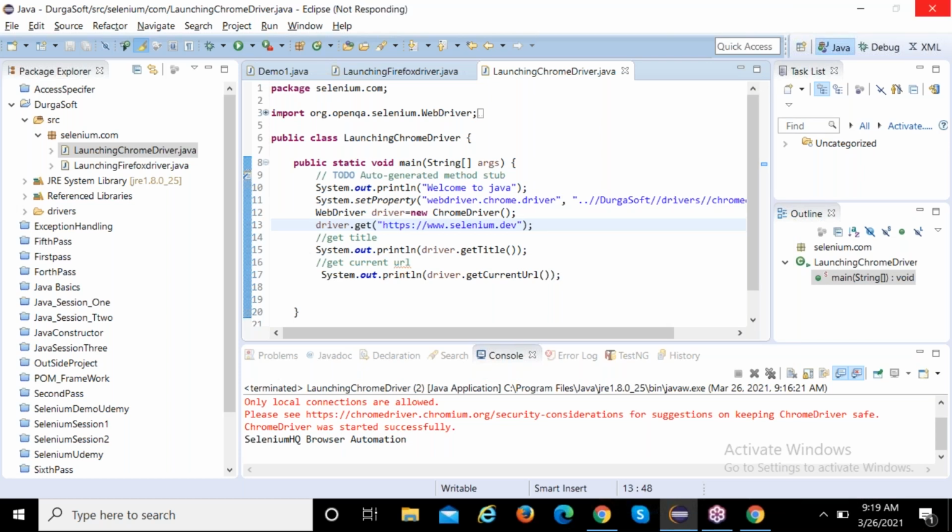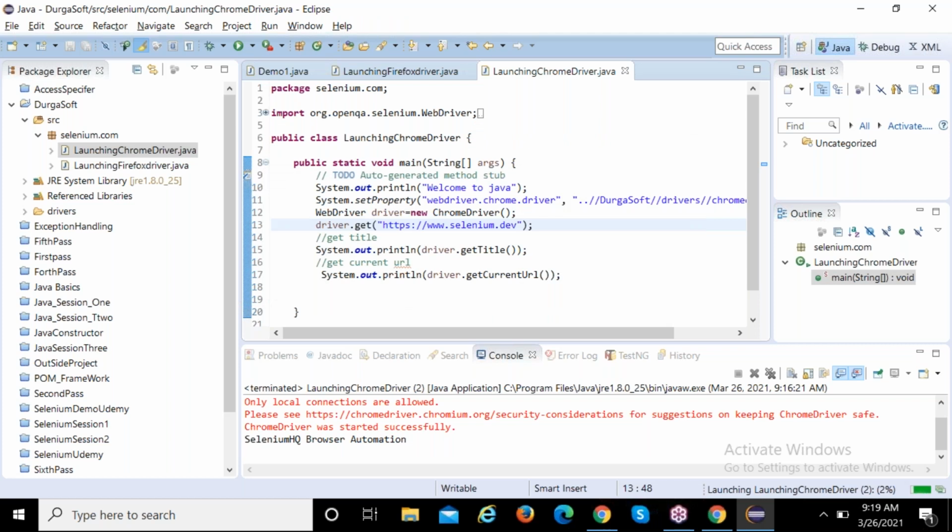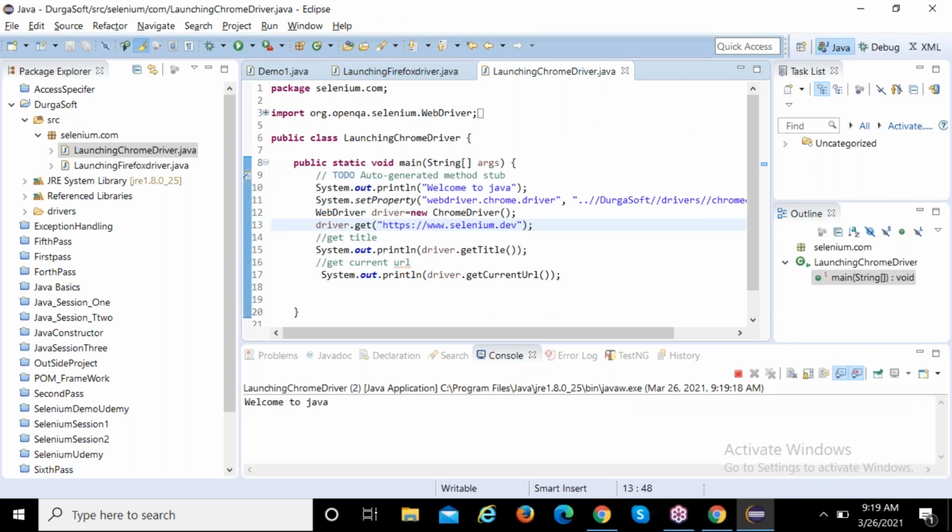Interview question, guys. Definitely they will ask you, for fresher level, can you explain what are the browser commands? Many commands are there, but we are taking the more familiar ones, which we regularly use. Those commands we are discussing here.